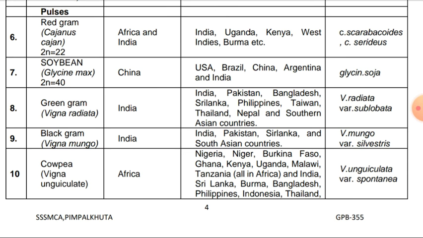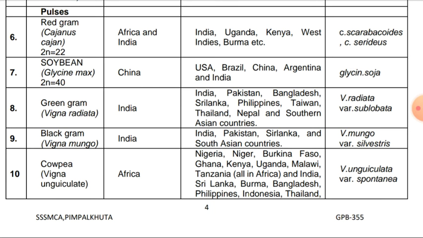Then green gram, Vigna radiata. Origin is India. Distribution is India, Pakistan, Bangladesh, Sri Lanka, Philippines, Taiwan, Thailand, Nepal, and Southern Asian countries. Vigna radiata variety sublobata is the wild species. Then black gram, Vigna mungo, origin India, distribution India, Pakistan, Sri Lanka, and South Asian countries.